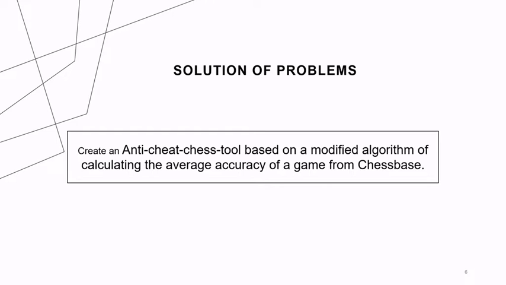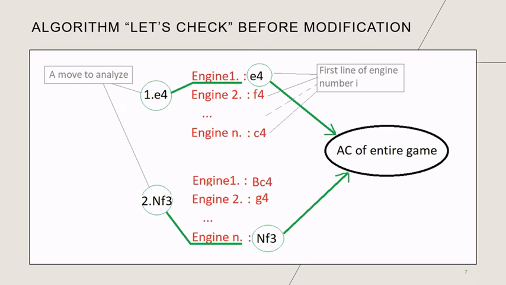This is an anti-cheat chess tool based on a modified algorithm of calculating the average accuracy of a game from Chessbase. Chessbase's Let's Check algorithm is the most suitable for detecting cheating. Just need to fix some problems. Chessbase has many engines in parallel that evaluate the position only along the first line. Therefore, for different moves, matches are found for different engines, but the cheater uses only one engine for the entire game.